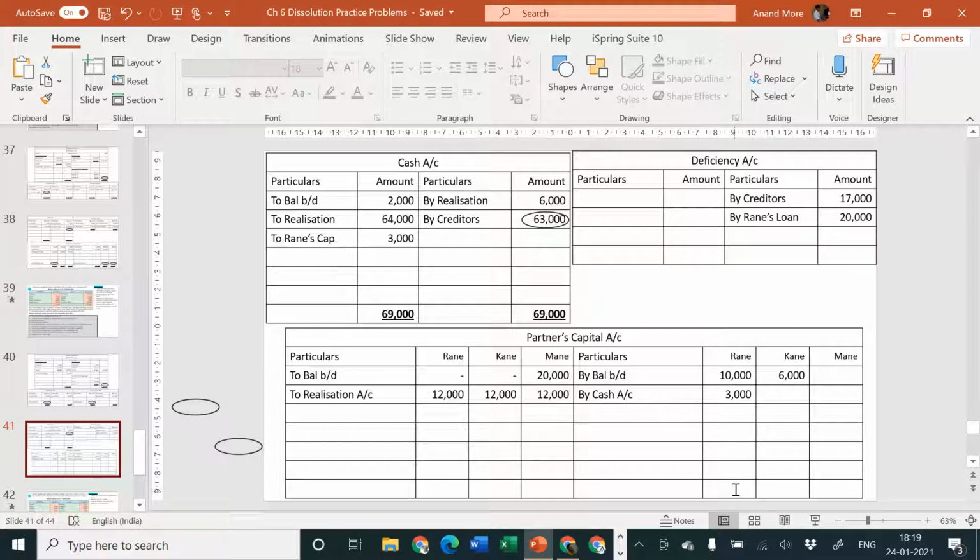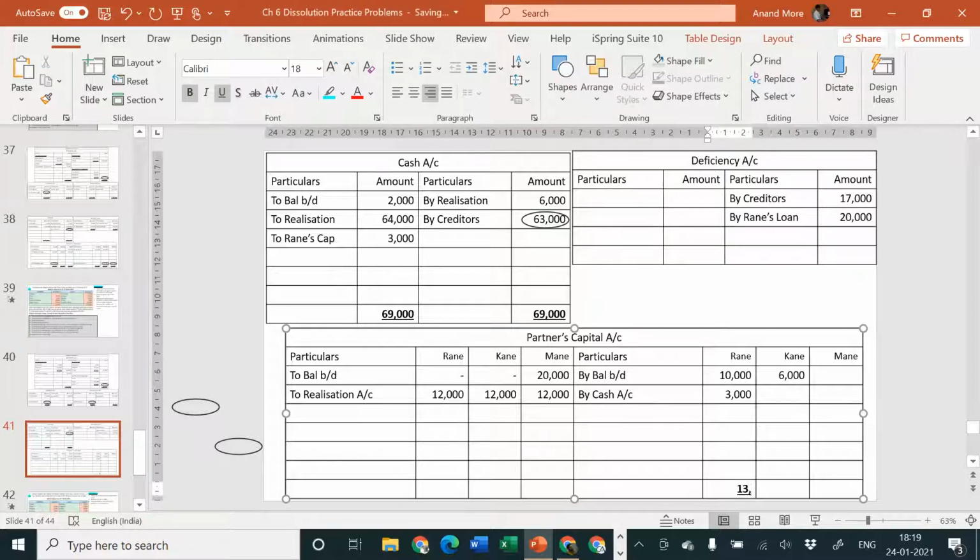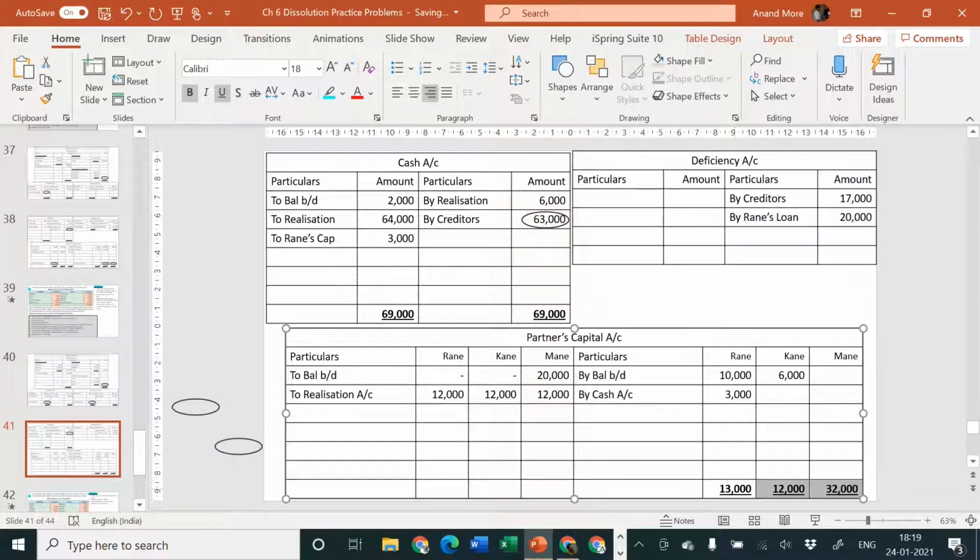Total of Rane on credit side is 13,000, debit side is 12,000. So 13 will come here. In case of Kane, total of debit is 12,000, so the total of debit will be 12,000 here. In case of Mane, total of debit is 32,000, so this 32,000 will come here.